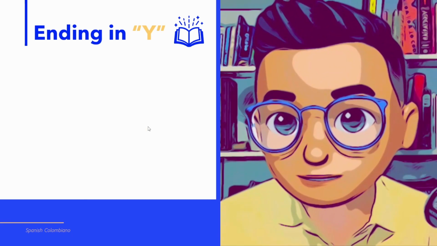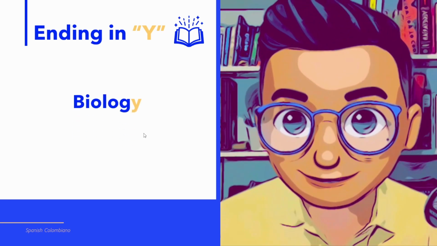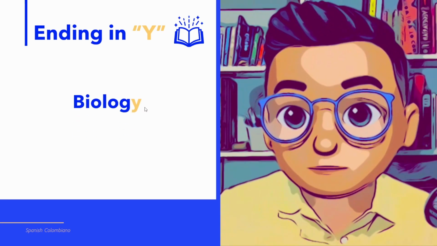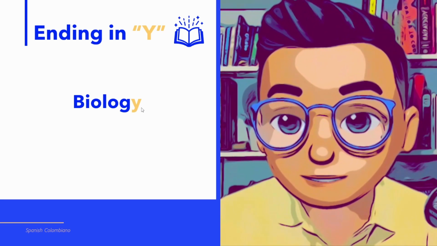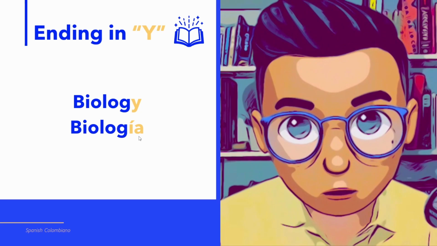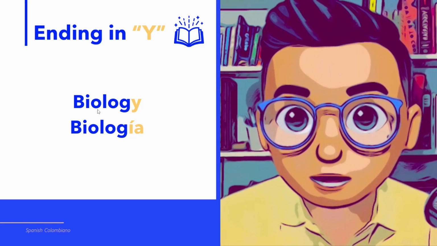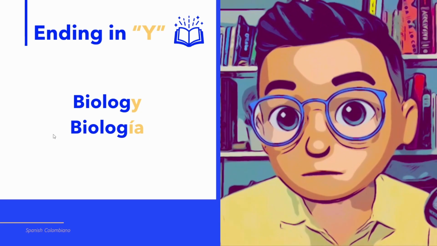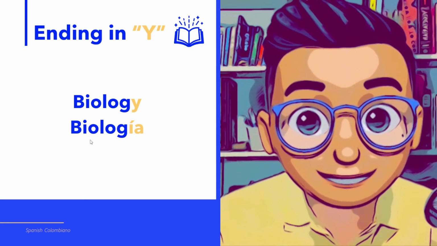Let's see another example. The word biology. This word ends in Y. If we change Y for IA, biology becomes biología. Again, the pronunciation of the beginning changed, but the spelling is the same.